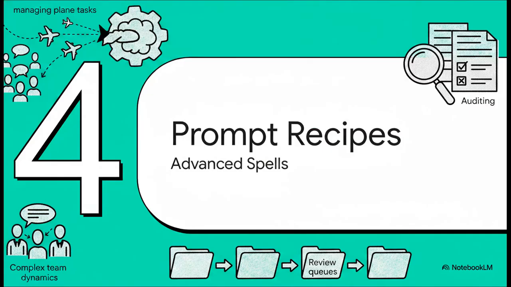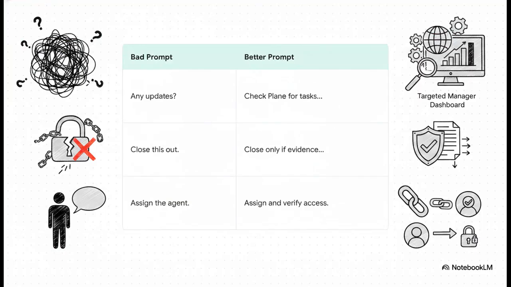Section 4, prompt recipes and outcomes, advanced spells. Now, let's look at how we can build on this. There's a really stark contrast between asking a totally useless question versus giving exact parameters. Just look at the difference here. Asking, "Any updates?" gives the AI absolutely nothing to work with. But asking it to check Plane for Blue Pixel tasks updated recently and tell me what changed? Boom, you just got yourself a targeted manager dashboard.